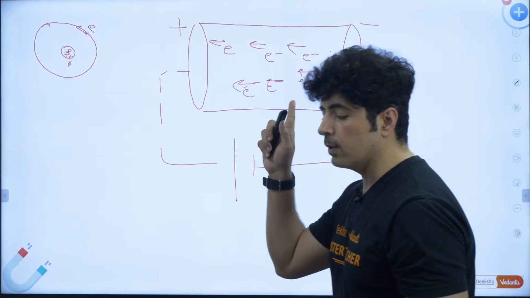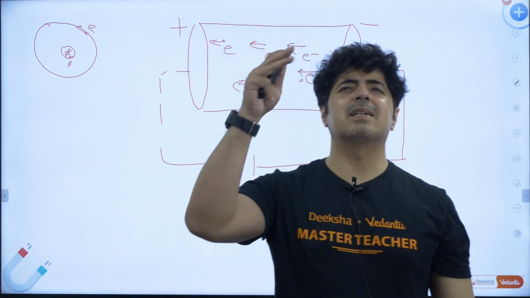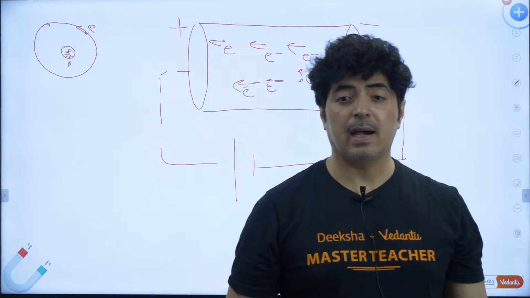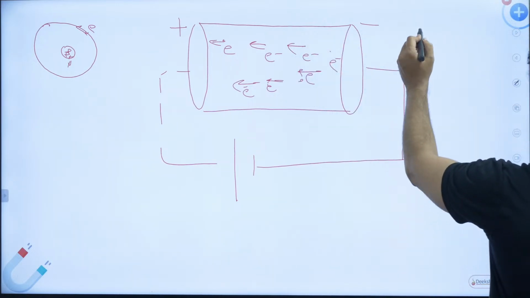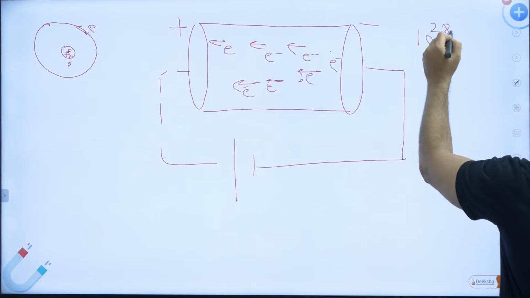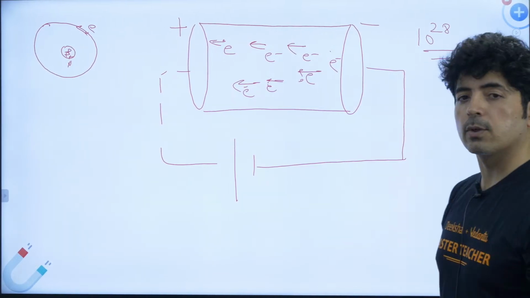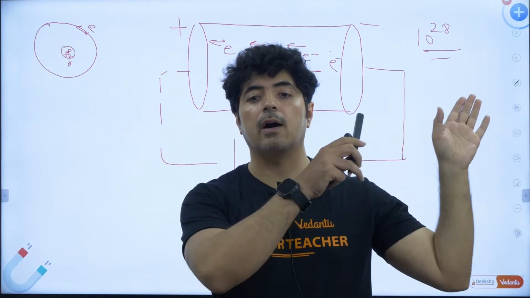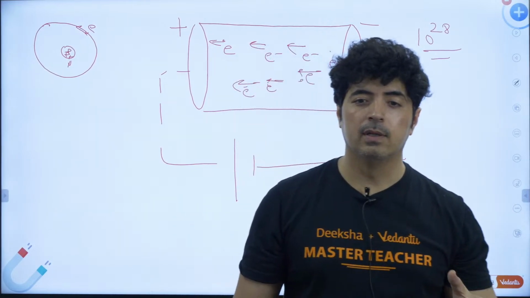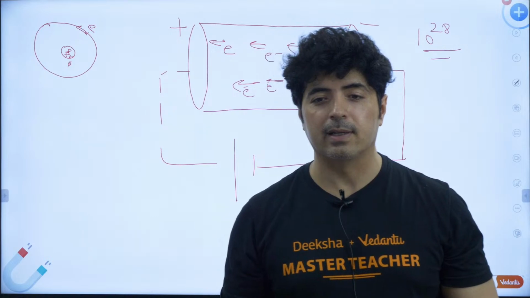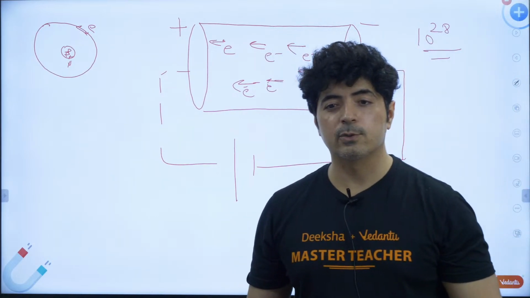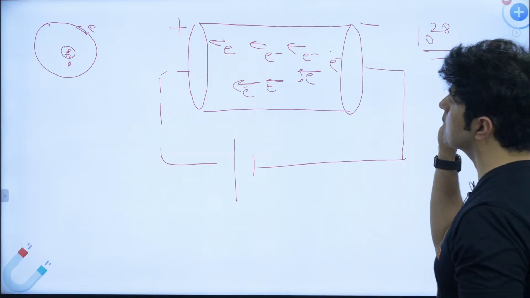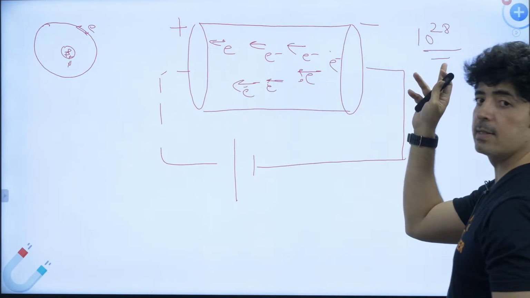Now there are millions and zillions of electrons out there. In 1 meter cube you have 10 to the power 28 free electrons. 10 to the power 28 means 28 zeros after 1. You can't even count. After 6, 7 I lose my count, actually. I think everybody loses it. These many electrons are moving, and this is in 1 meter cube, guys.